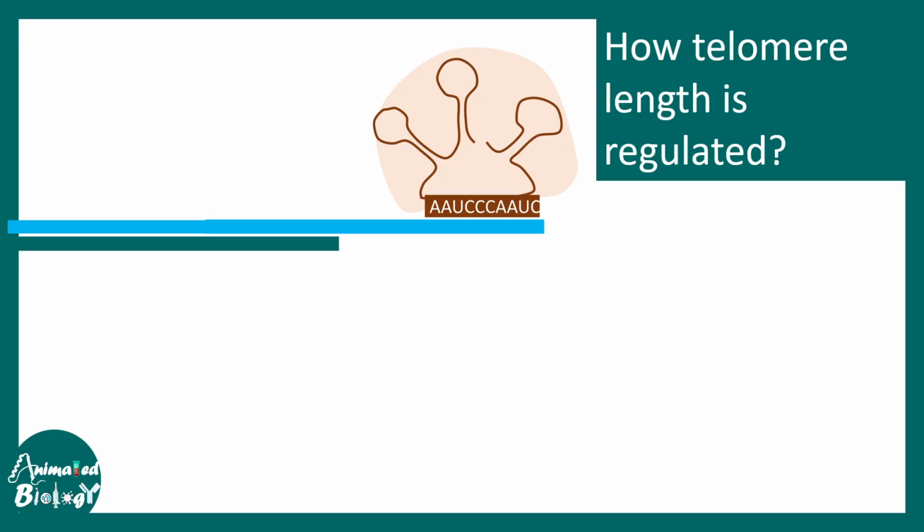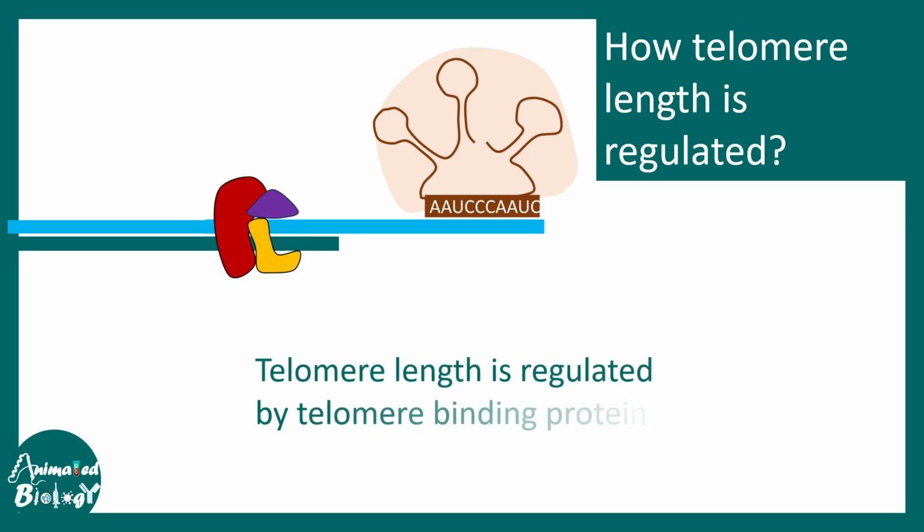Now the question is how the telomere length is regulated, because the telomere cannot be too short or too long. It turns out there are different proteins known as telomere binding proteins which regulate the length. RAP1, RIF1 and RIF2 complexes are known telomere binding proteins in Saccharomyces. So basically this inhibits the telomerase activity.